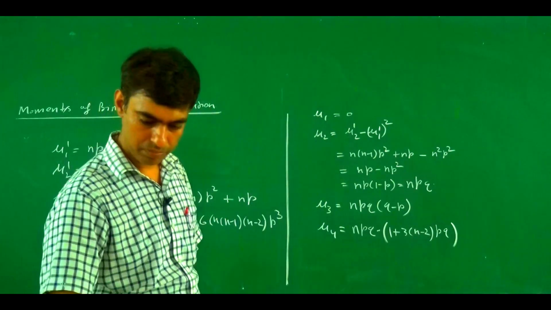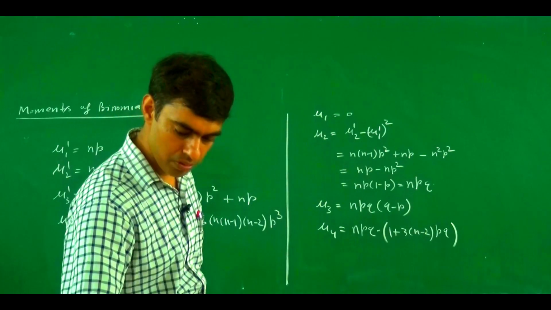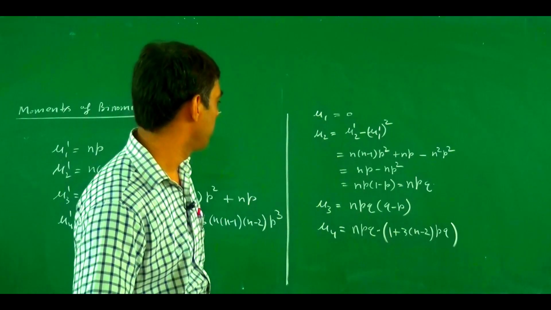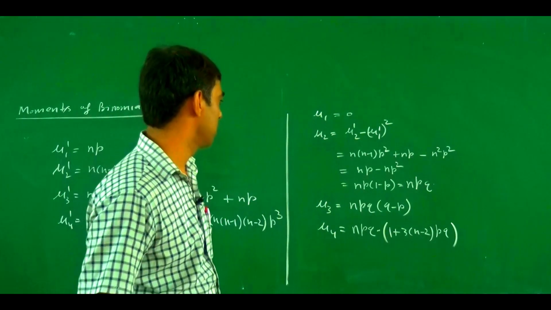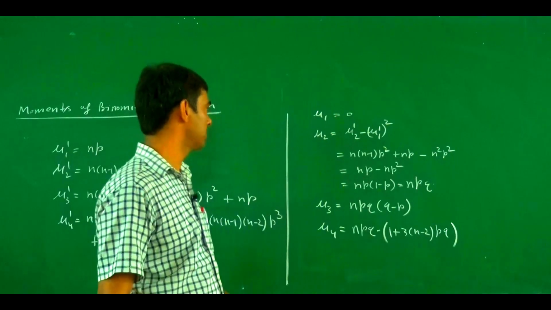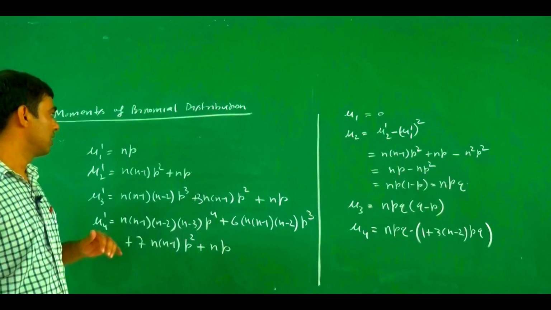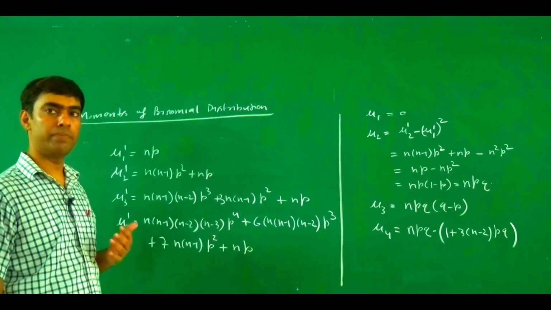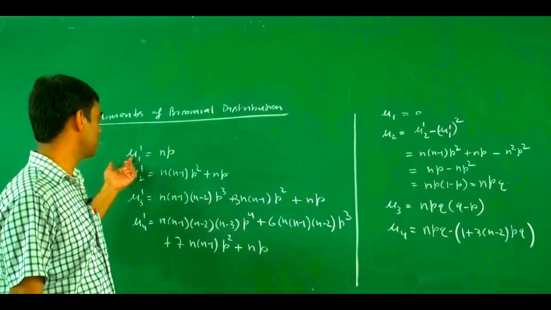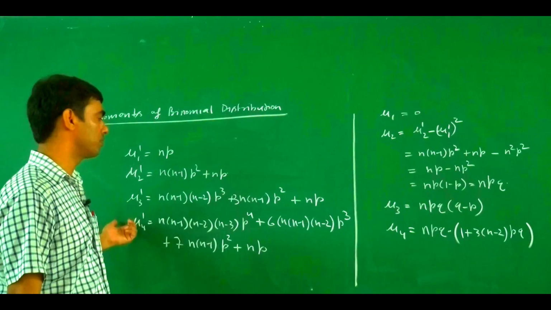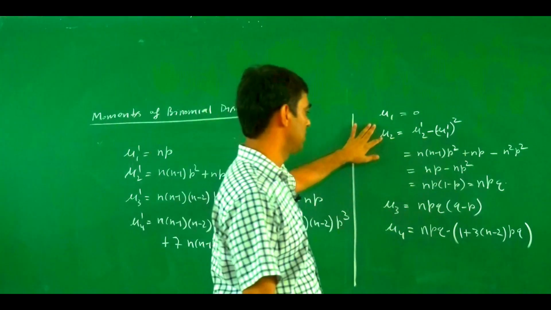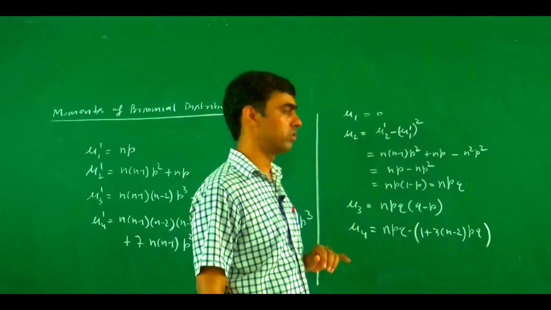Now, if we closely observe the values for mu 1 dash, mu 2 dash, mu 3 dash, mu 4 dash, if we have the two terms n and p, then we are able to find mu 1 dash to mu 4 dash, as well as mu 2, mu 3 and mu 4.